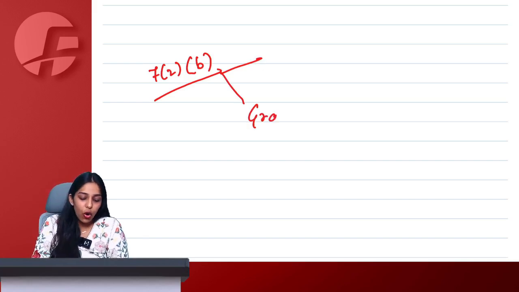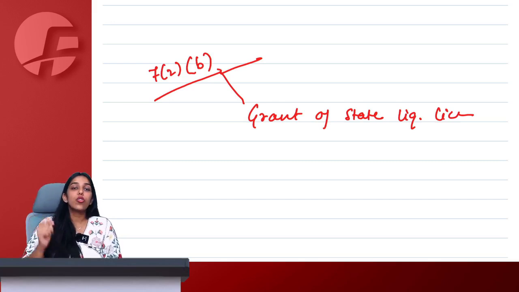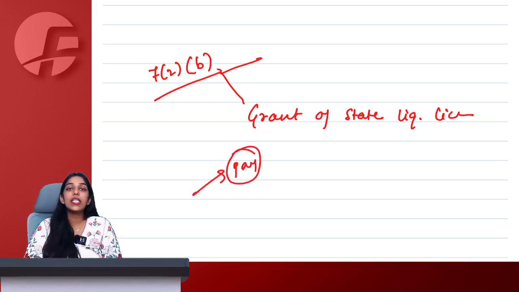One is grant of state liquor license. See, today if you want to set up a liquor shop, a wine shop, can you do so without government permission? No. You need to obtain a license from government. Only the person having a license can set up a business of a liquor or a wine shop. So to obtain this license, you have to pay some kind of a consideration to government.